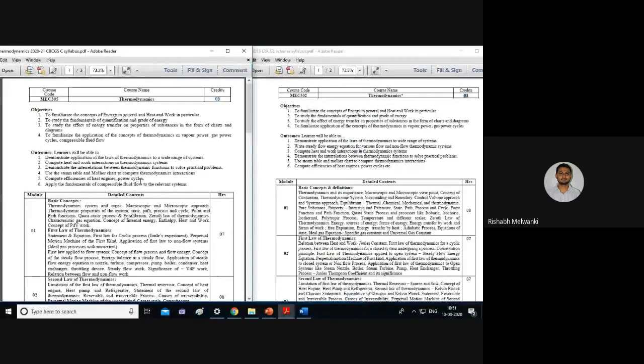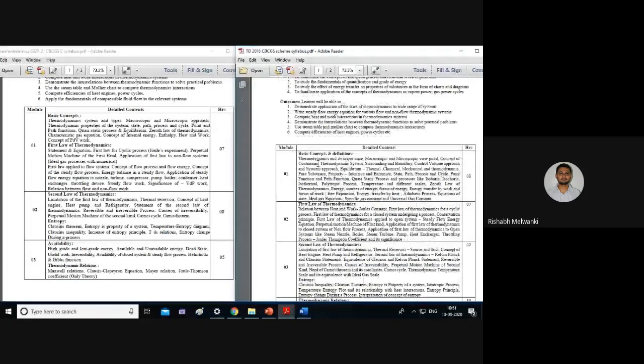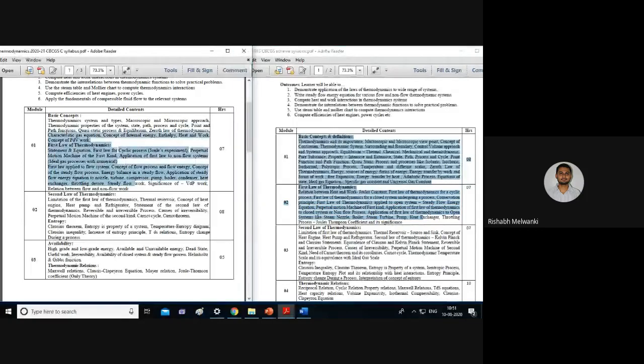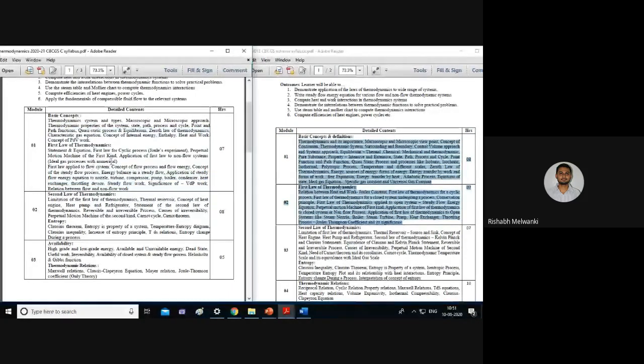Next we'll go to the syllabus part. Basically, in the old syllabus on the right side, module 1 and module 2 have now been converted into only module 1. You can see the number of hours: 7, 7, 14 and 15. For module numbers 1 and 2 together, we have 15 hours in total. Basic concepts and the first law of thermodynamics, both of them, are clubbed together as module number 1. See the difference in the number of hours.